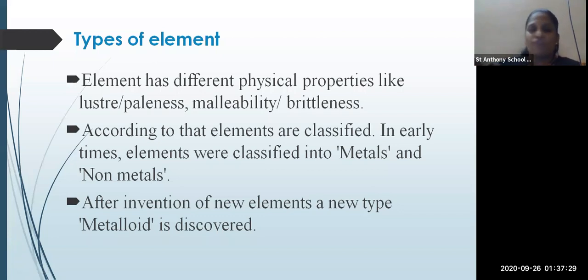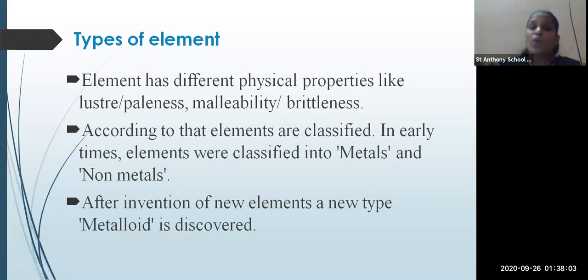Luster means shine, paleness means light in color, malleability means it can change its shape, and brittleness means it can break.